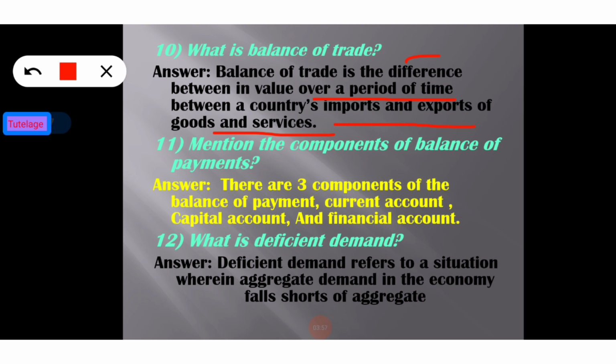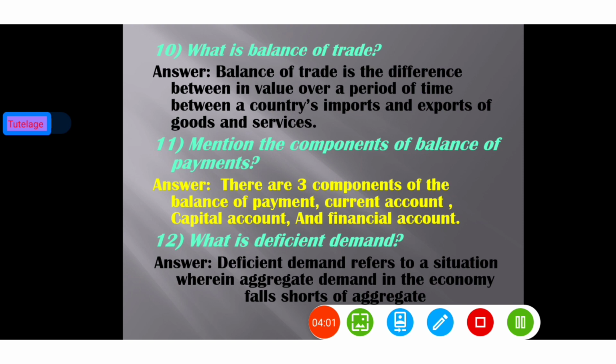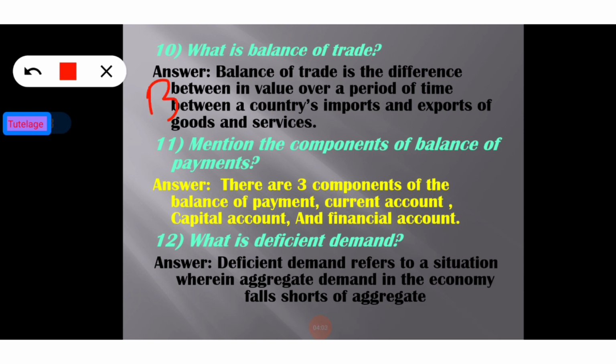So BOT, in short form, equals export, which is denoted in economics by capital X, minus import, which is denoted in economics by capital M. So BOT, balance of trade, is the difference between export minus import. I think this is clear.